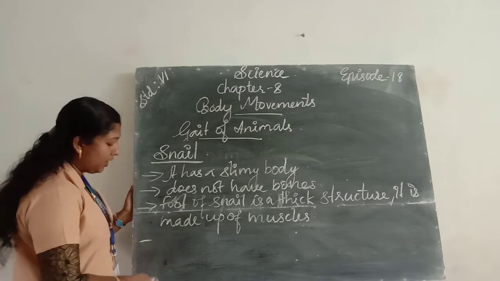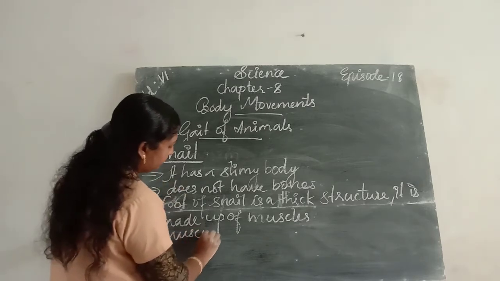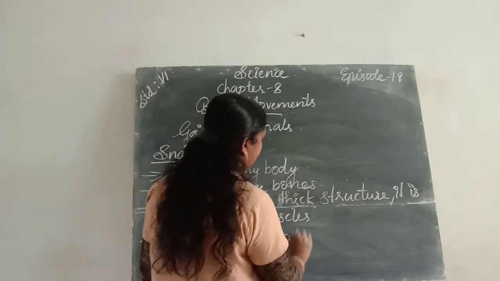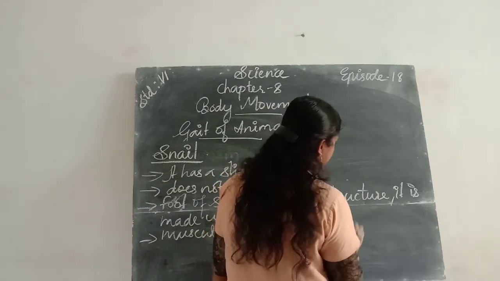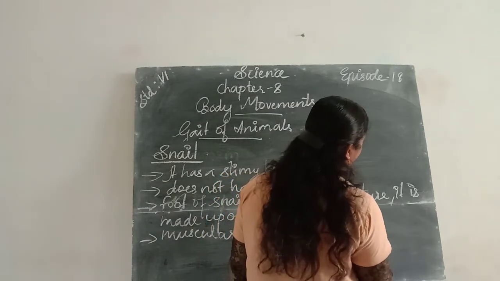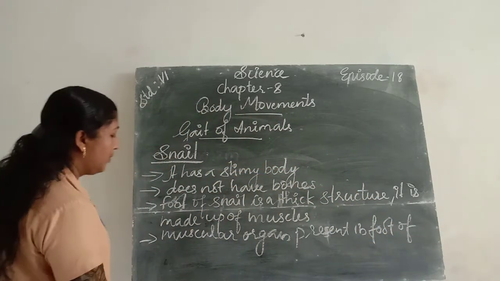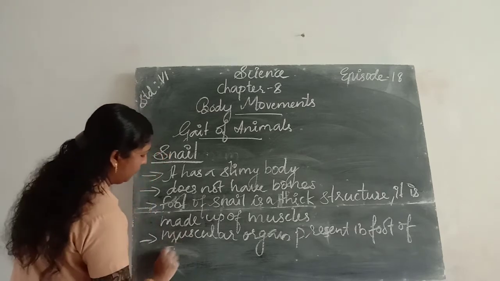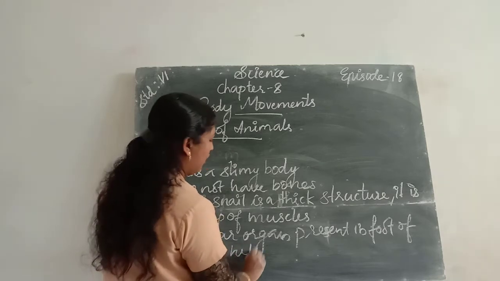The muscular organ present in the foot of a snail helps in locomotion.